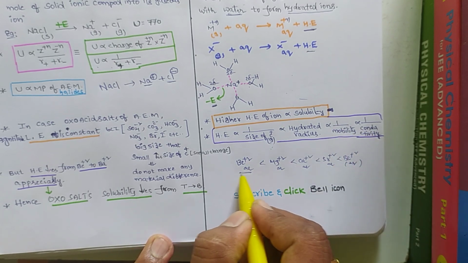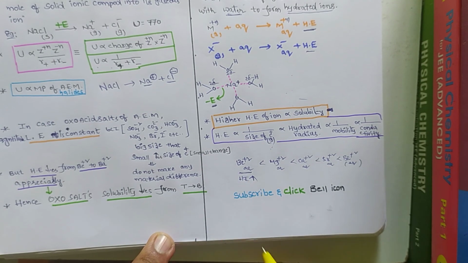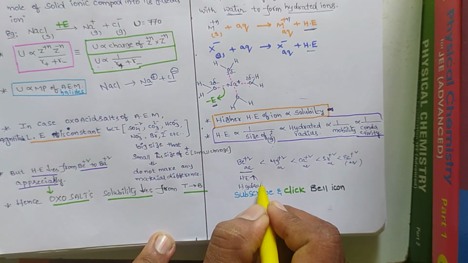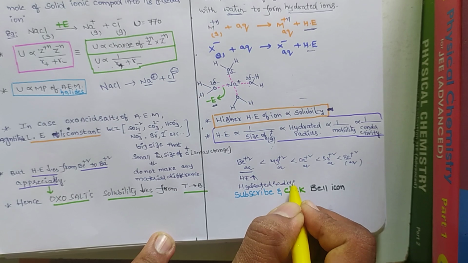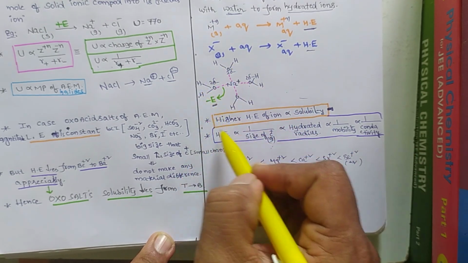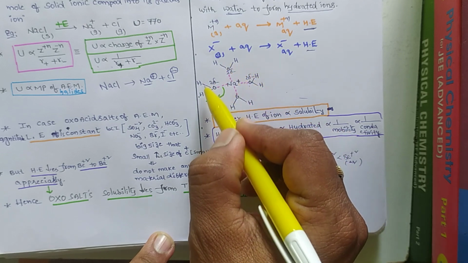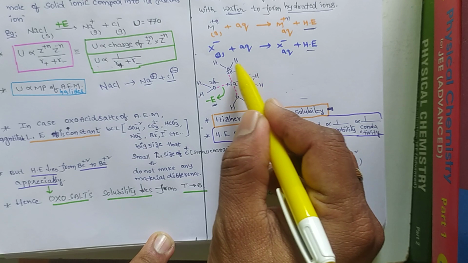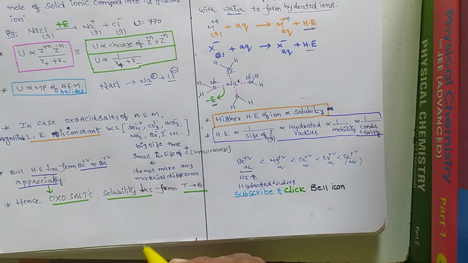Now beryllium has more hydration energy, so its hydrated radius is also more. Hydrated radius means this: if any metal ion undergoes hydration like this, its radius increases. This is the radius of the hydrated sodium ion.